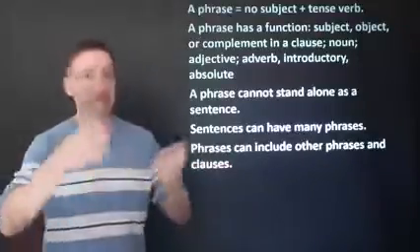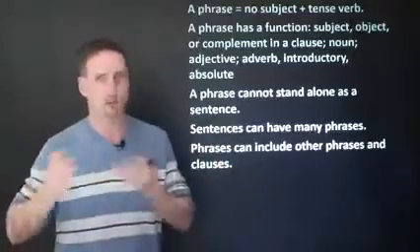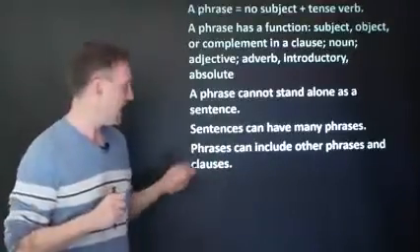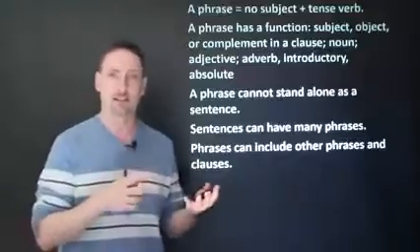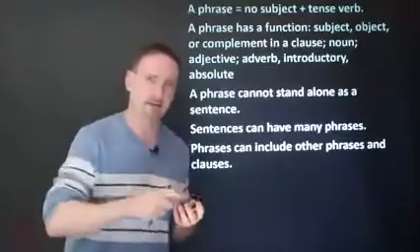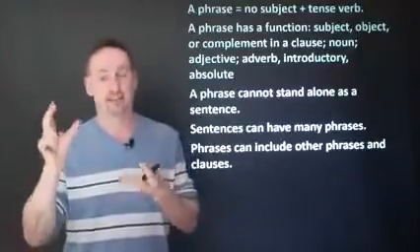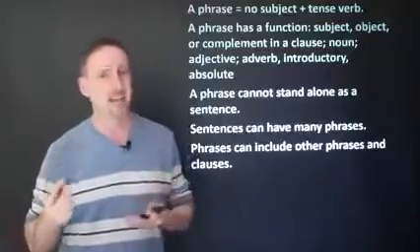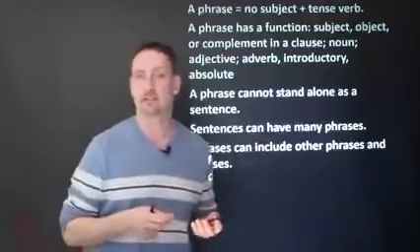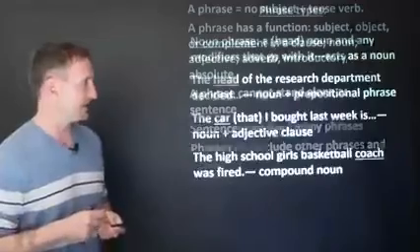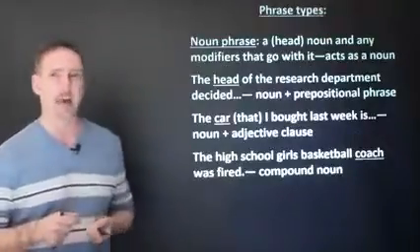A sentence can have many phrases, each one with its own different function. And phrases can include other phrases. So you can have phrases inside of phrases, and you can also have dependent clauses, mostly adjective clauses, inside of phrases. And we're going to see some examples of these. So let's start with the noun phrase.